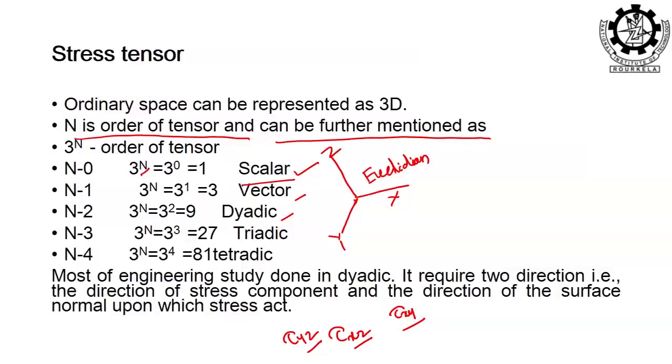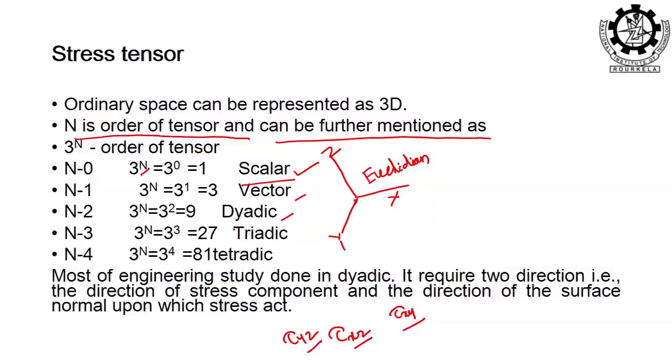For the sake of stresses, we need all 3. If it is only magnitude, then it is a scalar. If it is magnitude as well as direction, it will be a vector. If I need magnitude, direction as well as a plane to express the stresses, we need a plane.